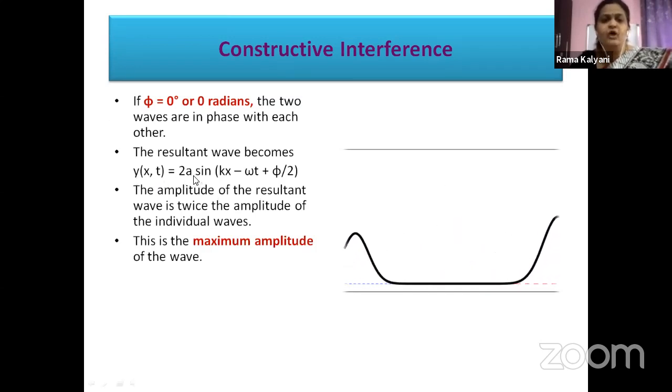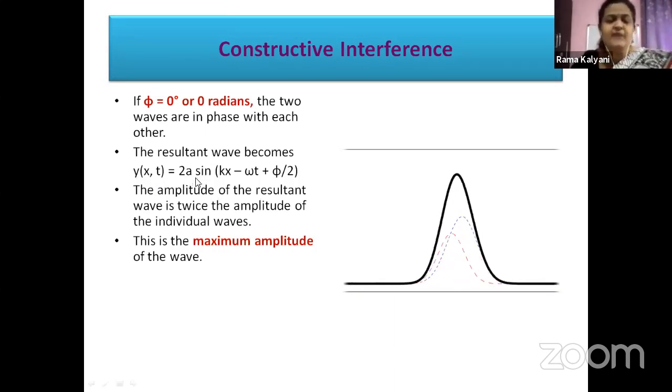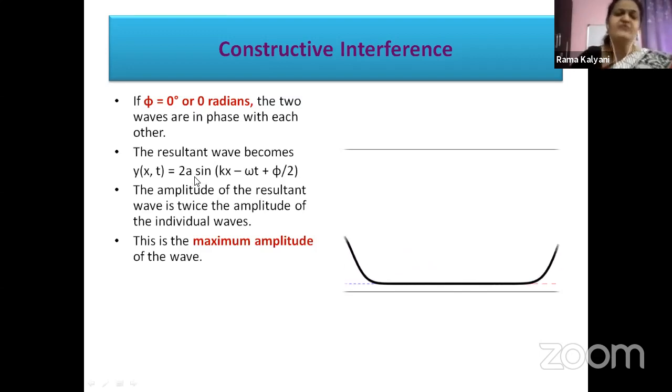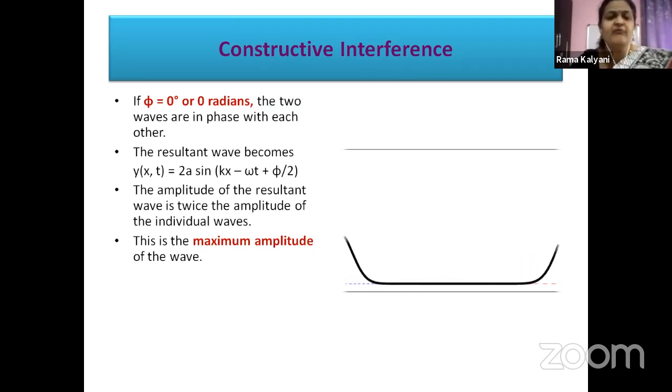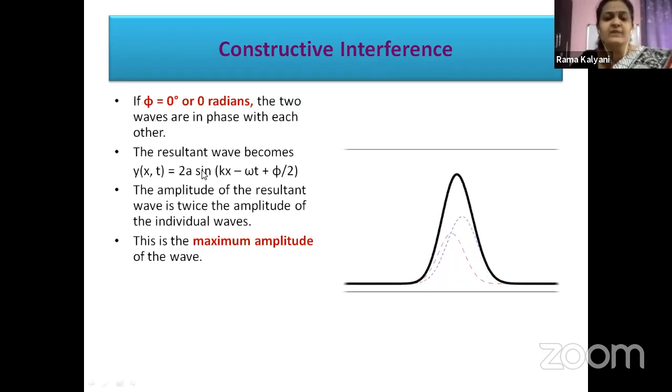Do you remember the cos term was there? Yes, children, cos phi by 2 was there. In our resultant wave equation, we had 2a cos phi by 2 as the amplitude. Now, since phi became 0 here, cos of 0 is 1. Yes or no? Cos of 0 is 1.